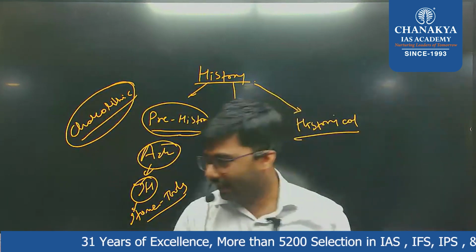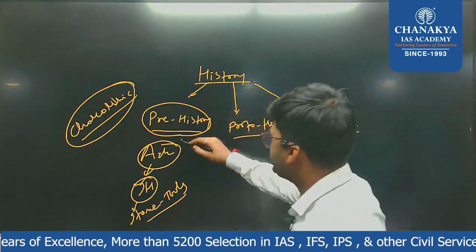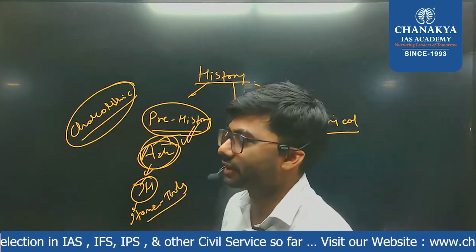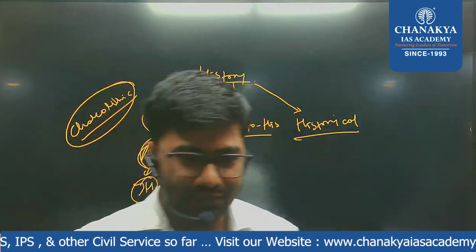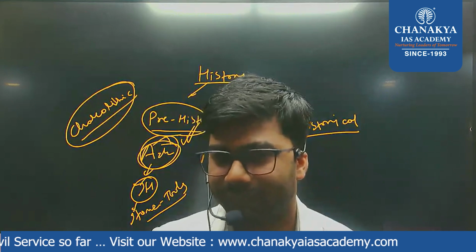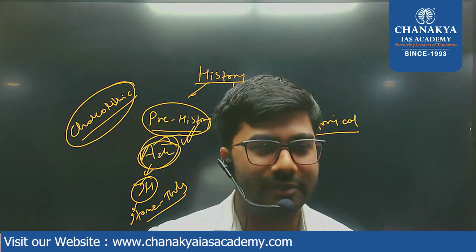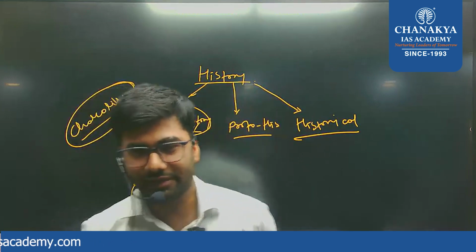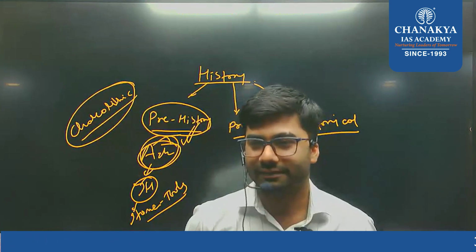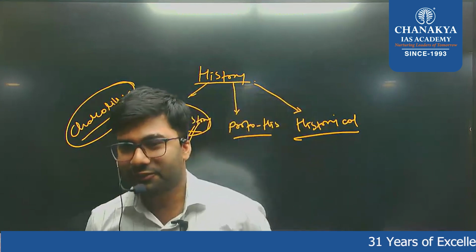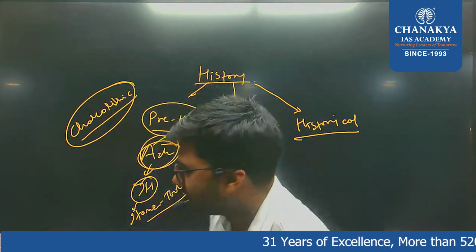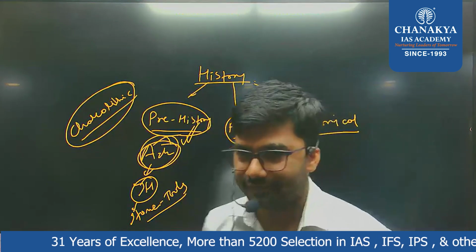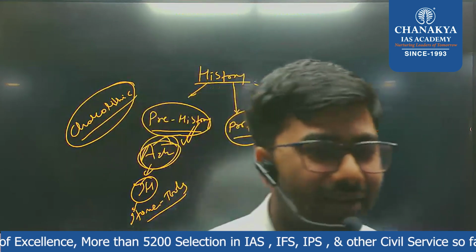So this is actually the prehistory period, and archaeological evidences are there. In Jharkhand, there are so many evidences that have been found, in places like Hazaribagh, Ranchi, Palamu, Santhal Pargana, and Dumka. Many stone tools have been found there. After that, when we come to the proto-history period, proto-history means IVC, we can say.